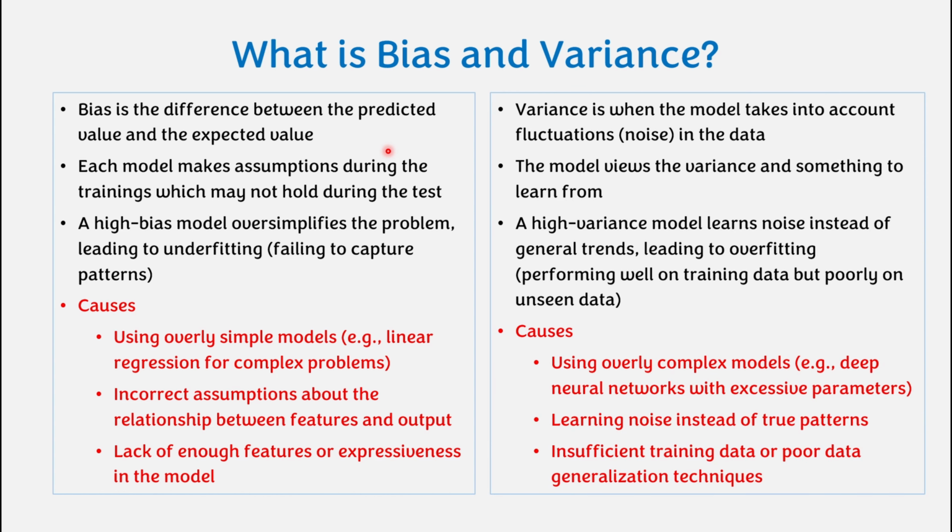On the other hand, we have variance, where the model takes account too much of fluctuation or noise in the data, and it's getting to memorize data points that are not of importance, and learning on them. This results in overfitting the data, and the model will perform poorly on unseen data. This is caused by insufficient training data or poor generalization techniques in the training of the model.